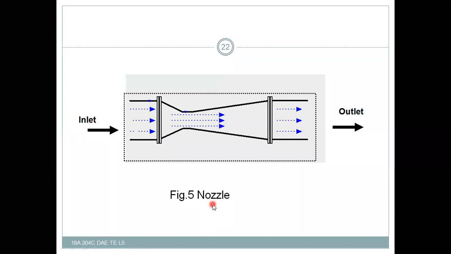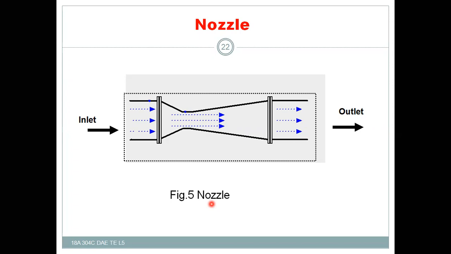So next is the nozzle. Here is the nozzle. Generally, the main function of the nozzle is to convert the pressure energy into kinetic energy. Otherwise, you can say the nozzle is a device used to increase the kinetic energy or the velocity of the steam at the expense of enthalpy or at the expense of pressure drop. That is the definition and the function of steam nozzles.